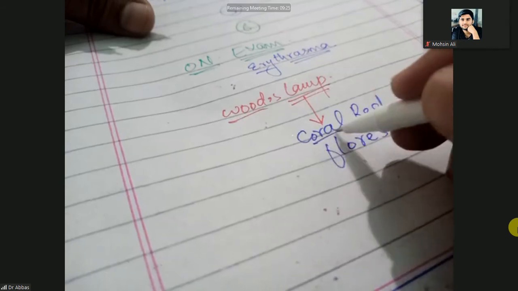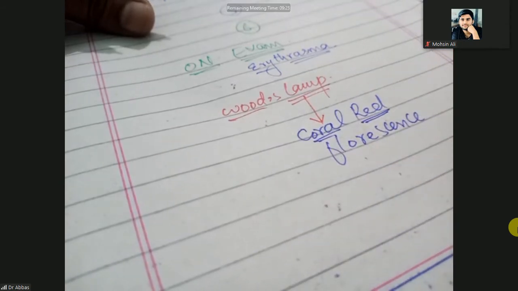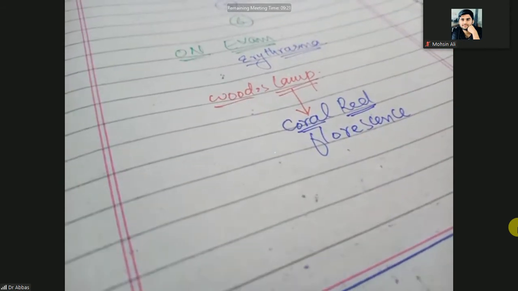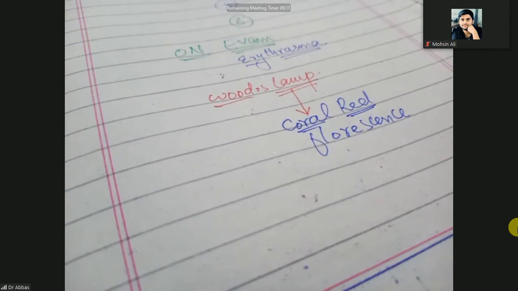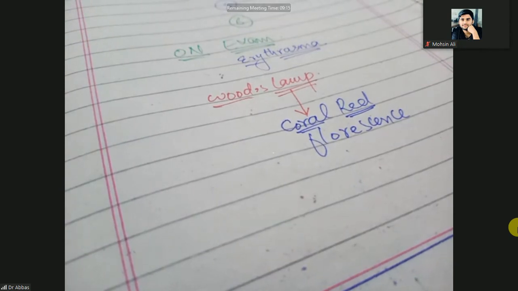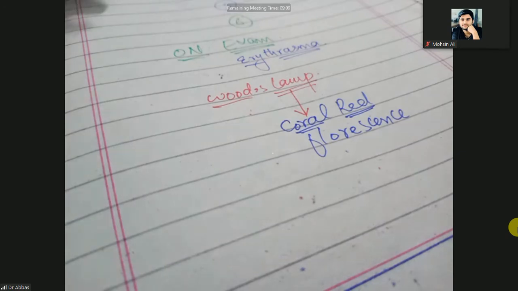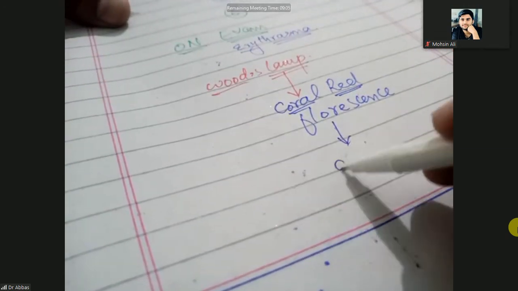It means red fluorescence. These patches will appear red. We have studied that the actual color is red and brown. So when you look under the Wood's lamp, they will appear coral red, which means somewhat apple-like red. And this coral red fluorescence is due to